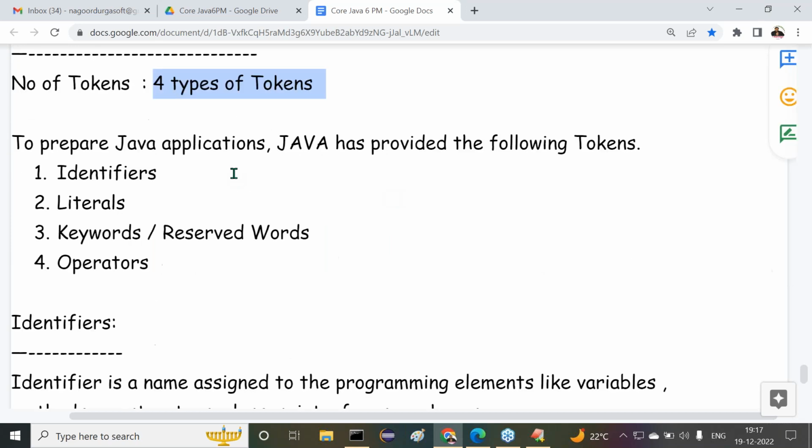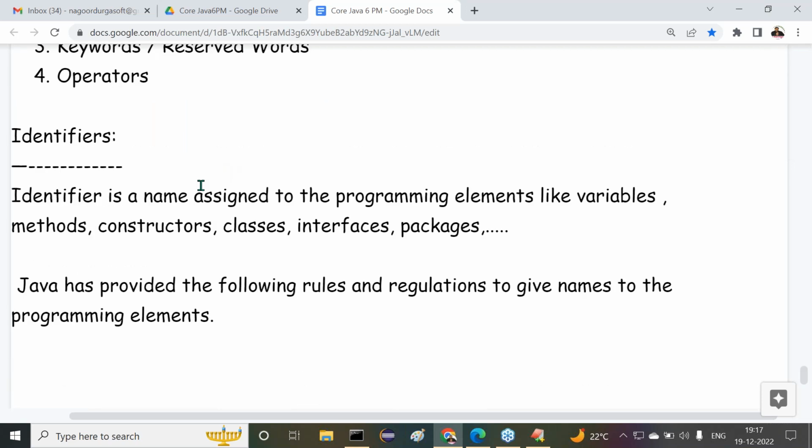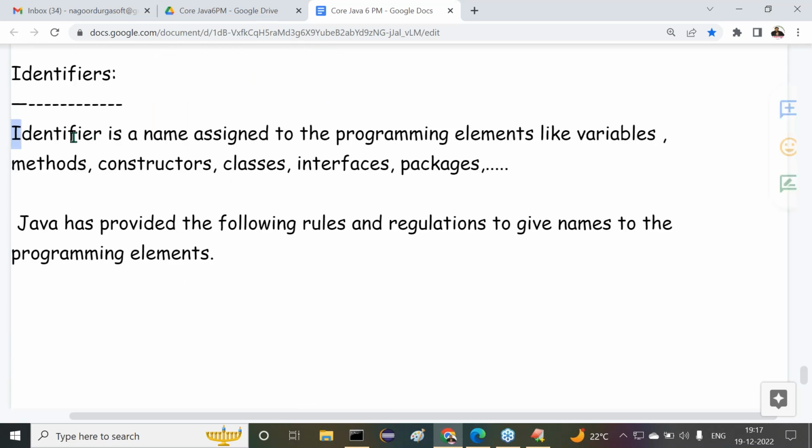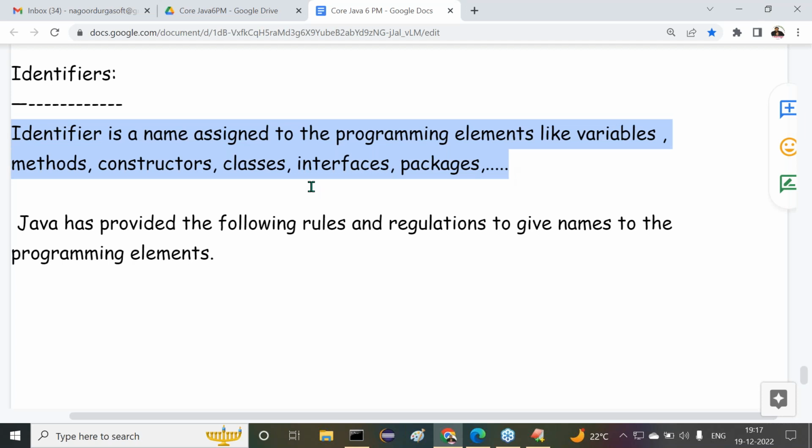Next one: to prepare Java applications, Java has provided a set of tokens. What are the various tokens provided by Java? Identifiers, literals, keywords or reserved words, operators. Then we gave identifiers. What is an identifier? An identifier is a name assigned to programming elements like variables, methods, constructors, classes, interfaces, packages, and so on.